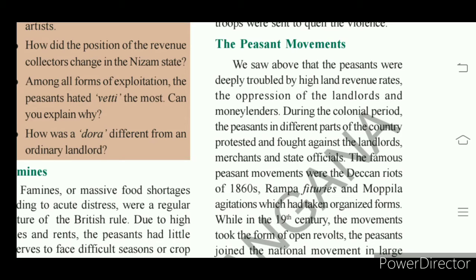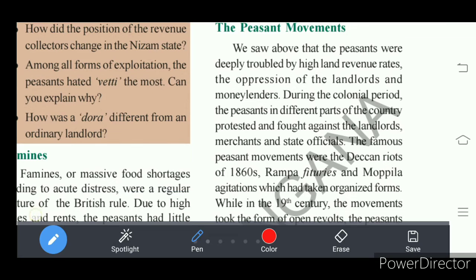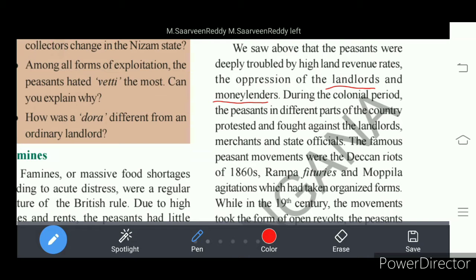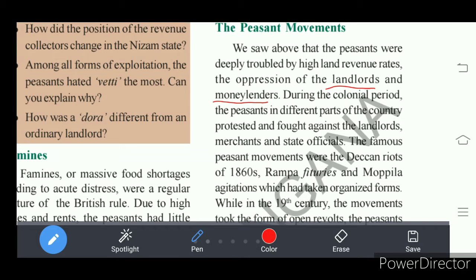Some of the landlords also acted as moneylenders, right? So moneylenders who were also landlords charged a high rate of interest on money lent to the peasants. So peasants suffered from the high land revenue, the oppression of the landlords, and high interest rates charged by the moneylenders.